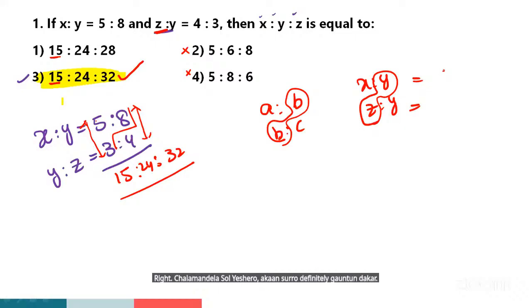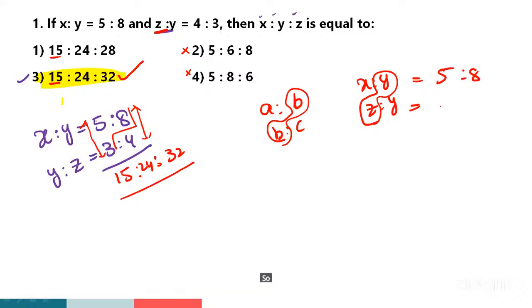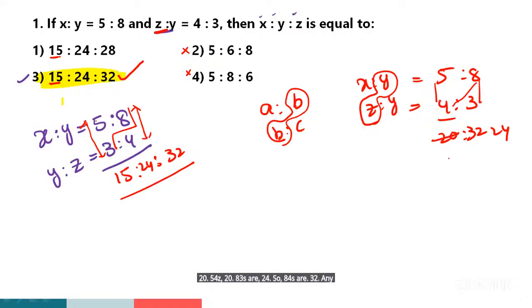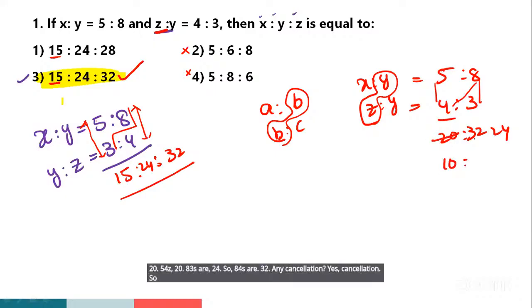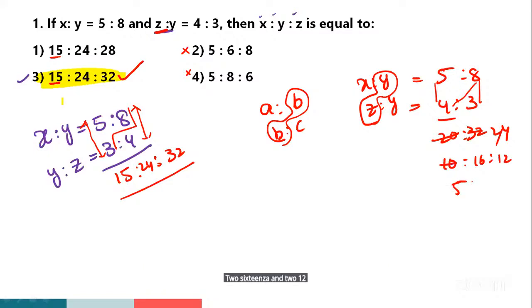Let's look at the option once. So 5 is to 8 and next 4 is to 3. So 5 4s are 20, 8 3s are 24, and 8 4s are 32. Any cancellation? Yes, cancellation. 2 10s are, 2 16s are and 2 12s are. Next 2 5s are, 2 8s are and 2 6s are.